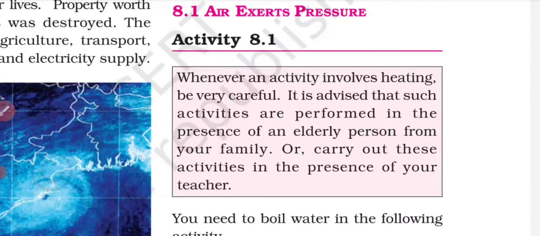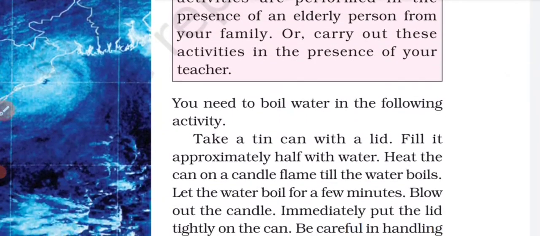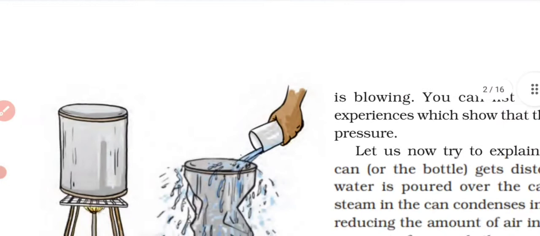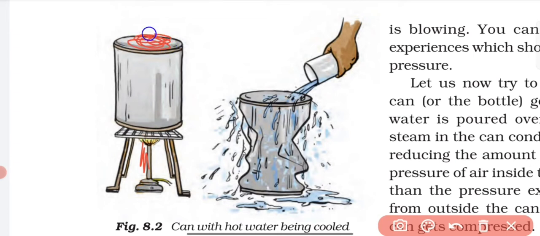For this we have to perform a lot of activities, and we have to take care because we have to use a burner and heat things. First of all we take a metal can and fill it halfway with water. After that we start heating it. Once we start heating, whatever air is present inside the can will heat up and escape out. Immediately we have to cover the lid.